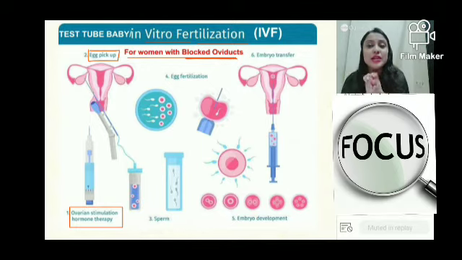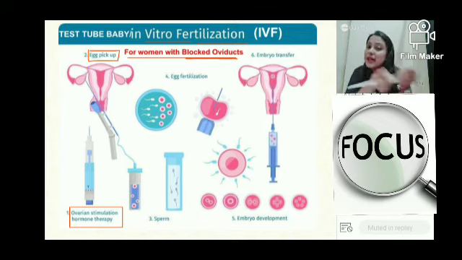Generally we know that in a month a female produces only one egg. I told you just now, one ovary produces one egg, but under this stimulation, the female will produce more than one egg also. Multiple eggs may be produced as a matter of fact, right? So that is the first thing to be done. After that, the eggs will be collected from the body of the female. We have collected the eggs.